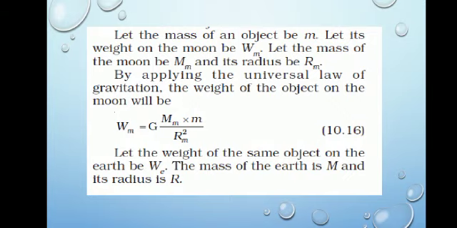We can write Wm is equal to G into Mm into m by Rm square.